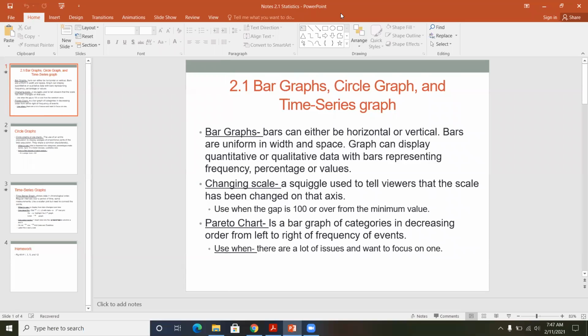So I'm going to take a look if we have any questions. I don't see anything in the chat. So I will go ahead and continue with the notes. Like I said, I'm going to go over, say, the bar graphs, and then I'm going to go back to Google Sheets and explain how to create a bar graph, show you some of the things that you can change in it, then hop back to the slideshow. So it'll kind of be a combination of both.